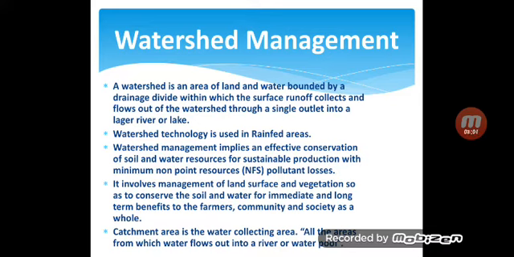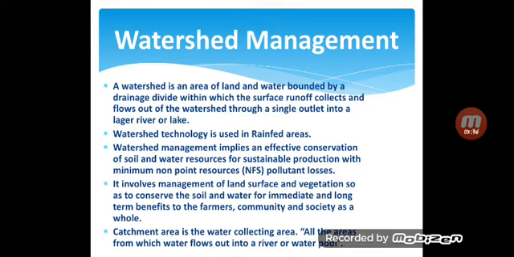Means all surface runoff, snow runoff or stream runoff, all collects in the watershed, then flows out through a single outlet into larger rivers or lakes, and eventually joins the oceans.